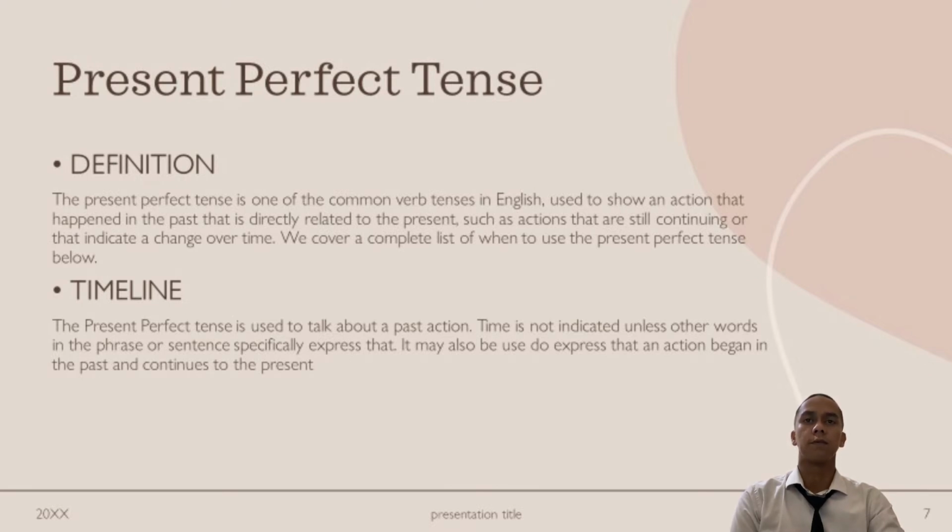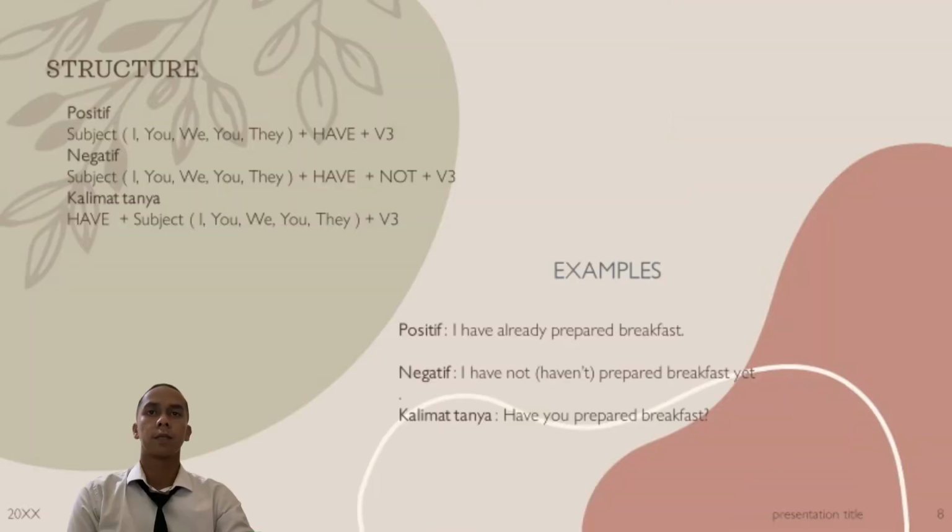Structure positive. Subject I, you, we, they plus have plus verb 3. Negative. Subject I, you, we, they plus have plus not plus verb 3. Question have plus subject I, you, we, they plus verb 3.